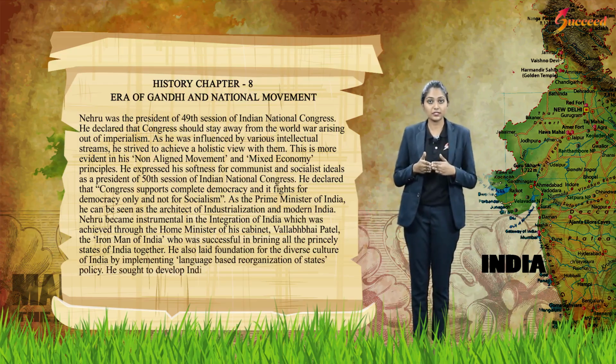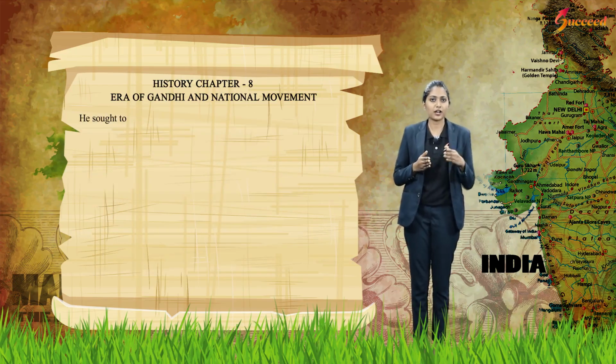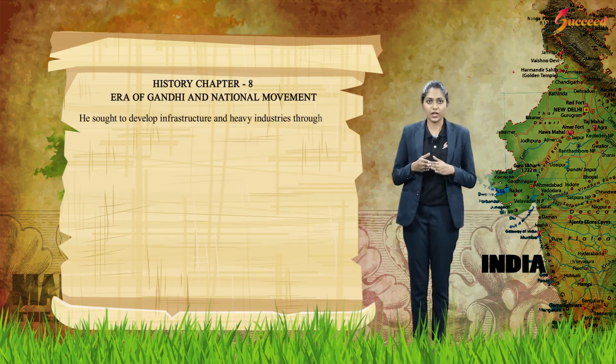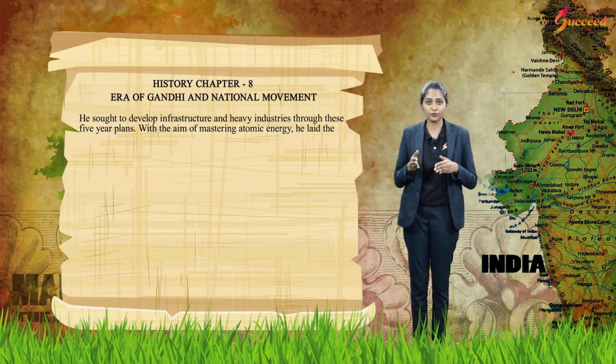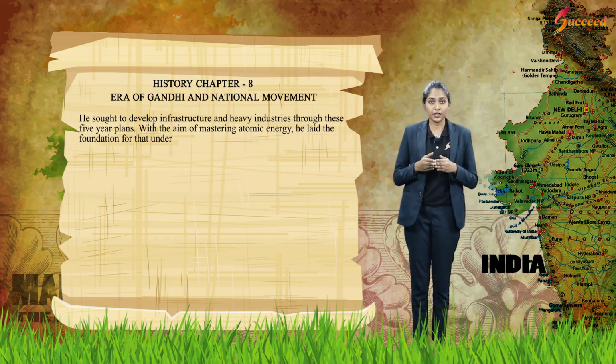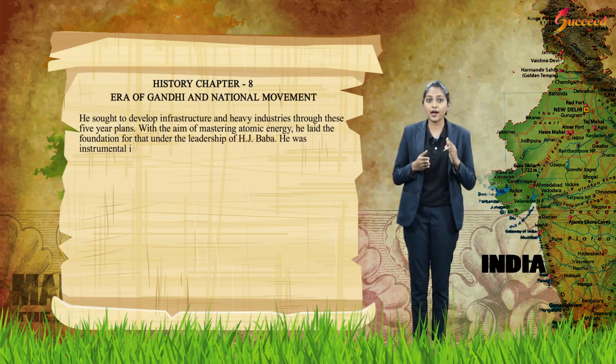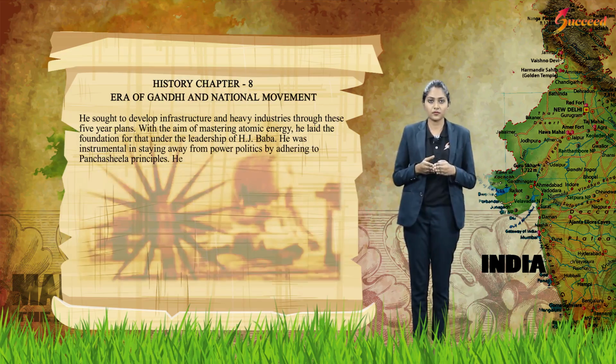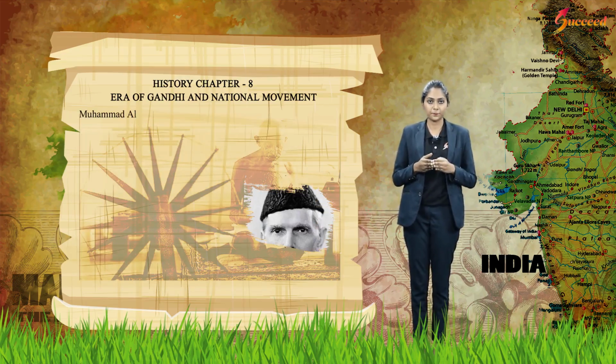He sought to develop India through 5-year plans. He sought to develop infrastructure and heavy industries through these 5-year plans, with the aim of mastering atomic energy. He laid the foundation for that under the leadership of H.J. Bhabha. He was instrumental in staying away from power politics by adhering to Panchsheel principles. He died in 1964.